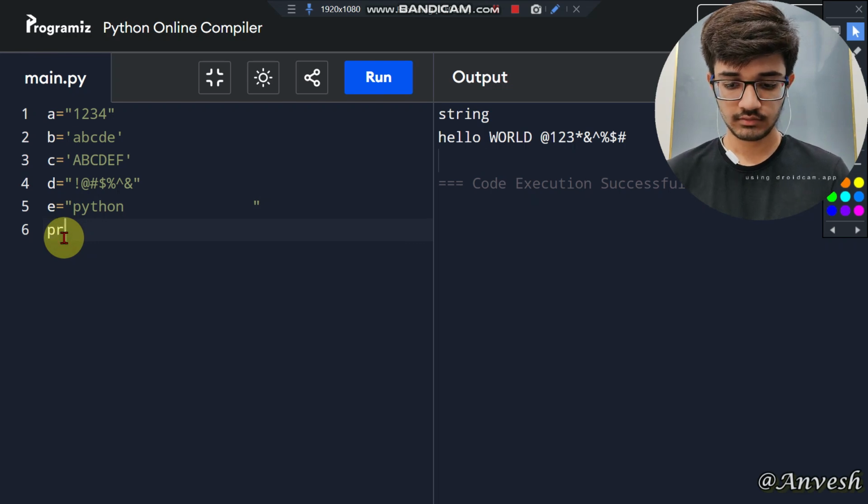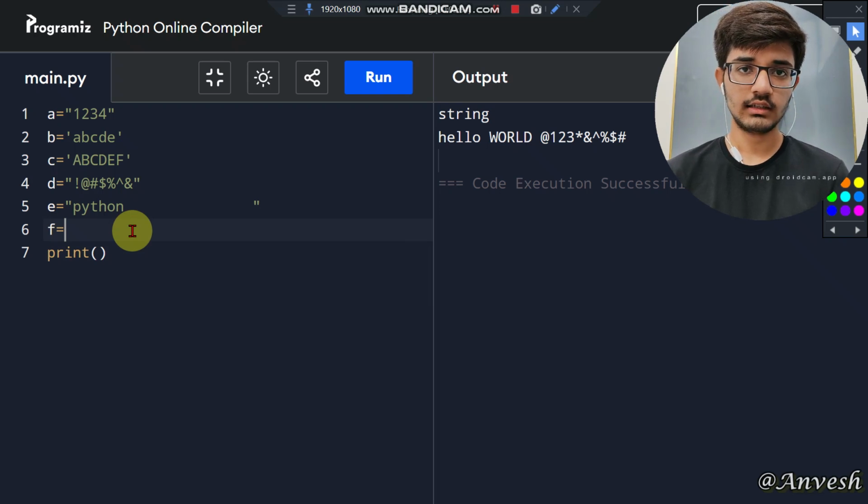Let us print one by one, and also let us mix all these different types of characters in a single string as a value.